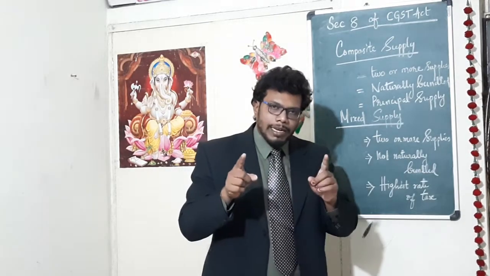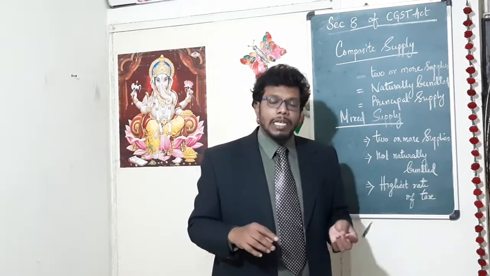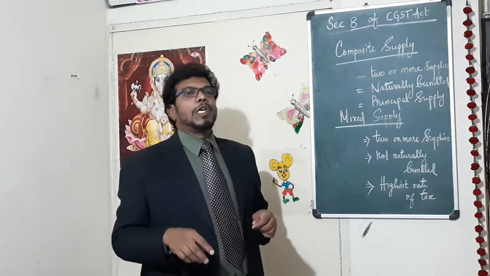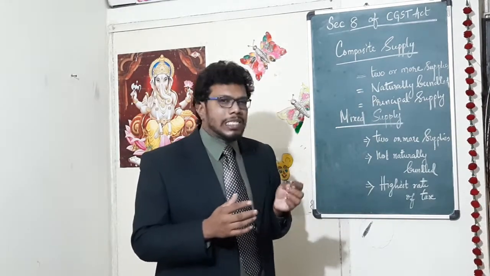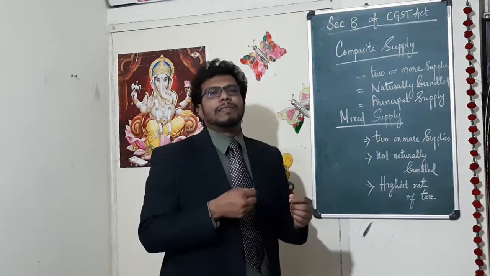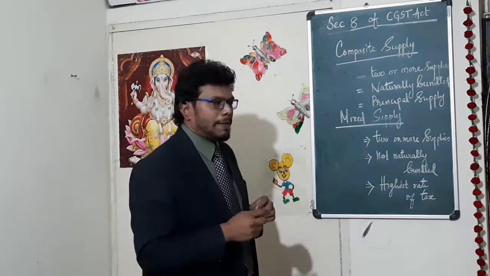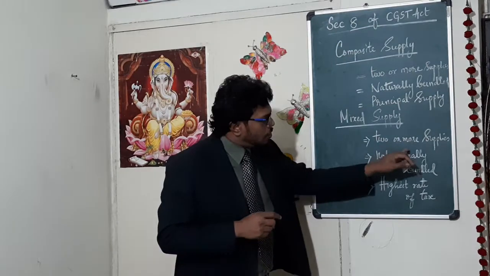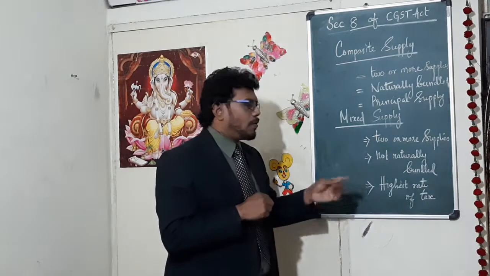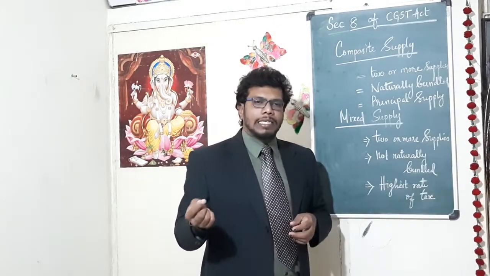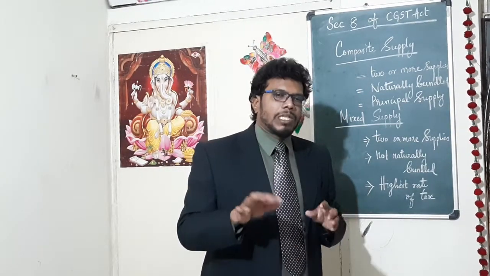Okay, now you are clear what is composite supply. It is naturally bundled, so there is no separate invoicing. But in mixed supply, you can make separate invoicing also, because every product has its own rate. It is not naturally bundled; we are making the bundle. This is the difference between composite supply and mixed supply. In mixed supply, there are two or more supplies, but not naturally bundled. The third important point is that the highest rate of one of the products in that bundle will be applicable for the whole.